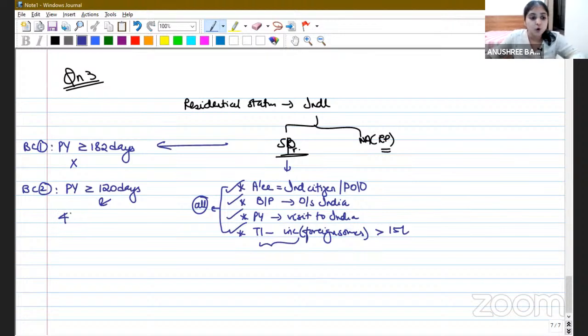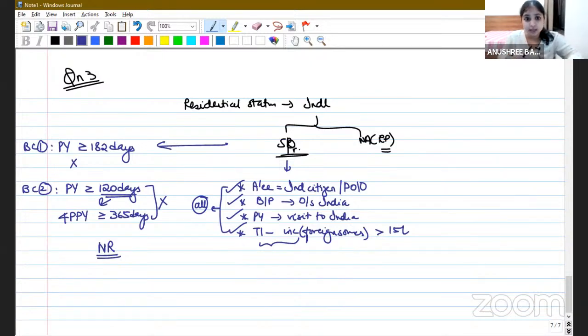And for the preceding previous years, he should have stayed in India for at least 365 days. Even this is definitely not fulfilled because in the previous year he's staying in India for just 25 days. So even this is not fulfilled. Basic condition 1 also not fulfilled. Basic condition 2 also not fulfilled. So what will we conclude? We will conclude he is a non-resident.